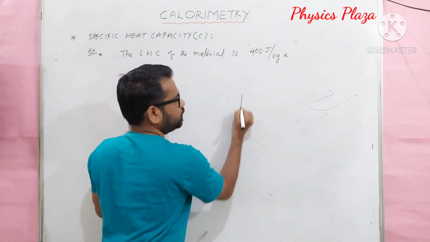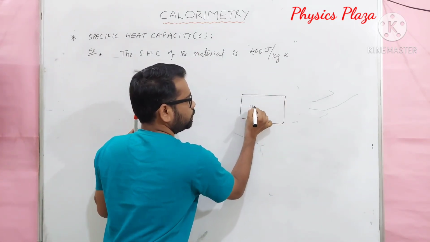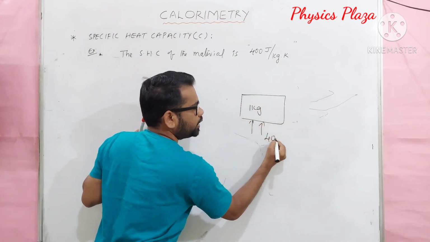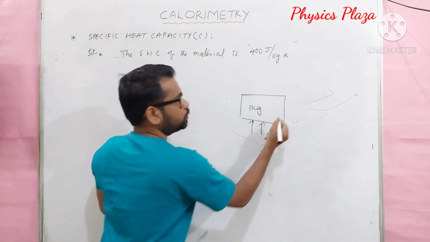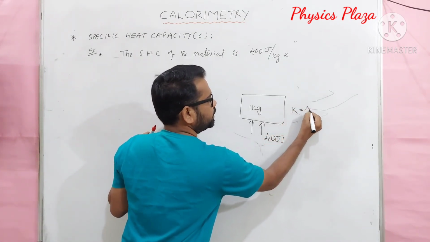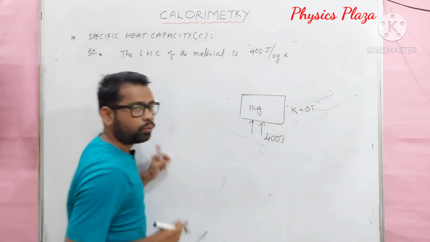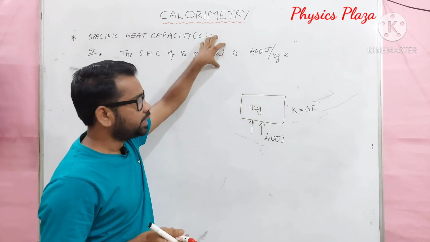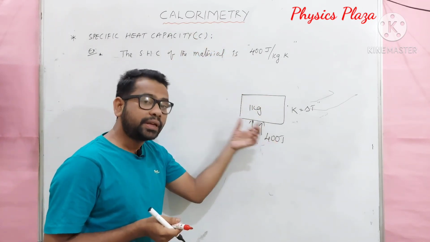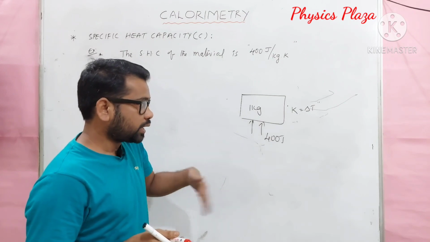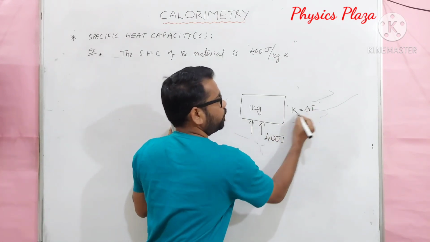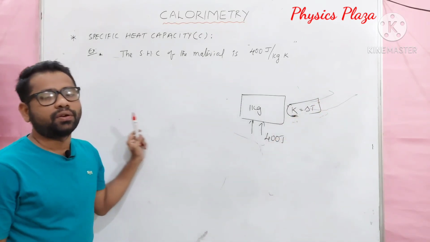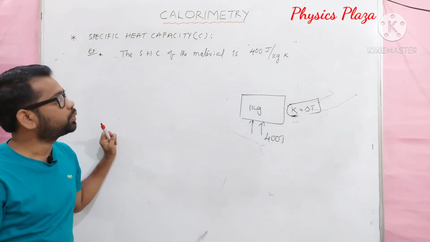Children, here is 1 kg material. 1 kg material will absorb 400 joule of heat to raise the temperature by 1 Kelvin. So simple. What is the meaning of this statement? I repeat once. Please note down. 1 kg of the material absorbs 400 joules of heat energy to show the rise in temperature by 1 Kelvin. This is very important.